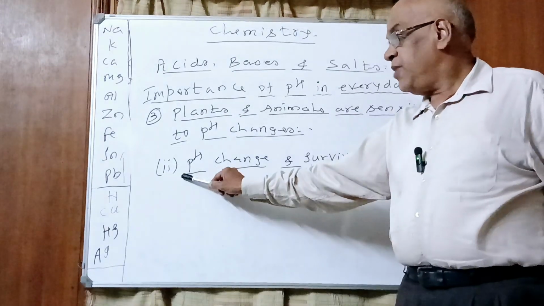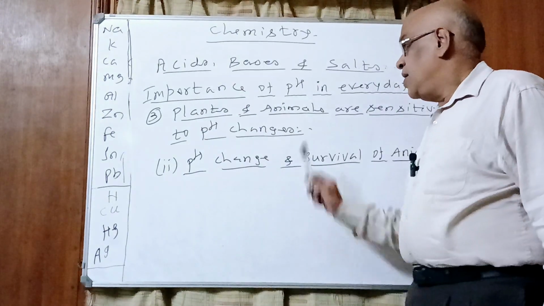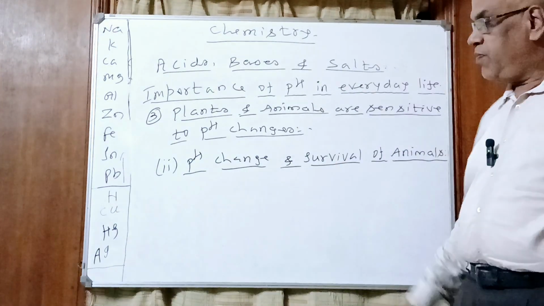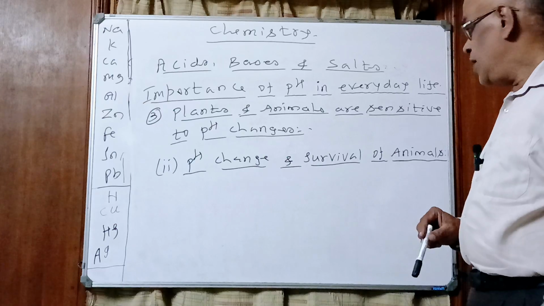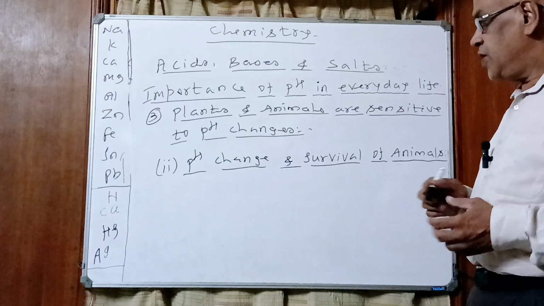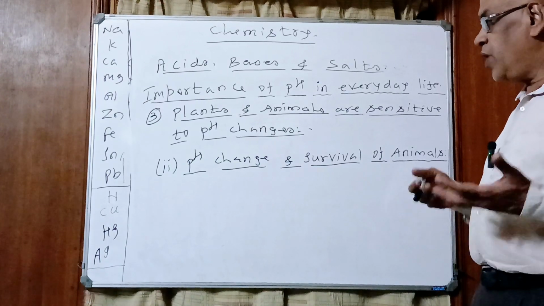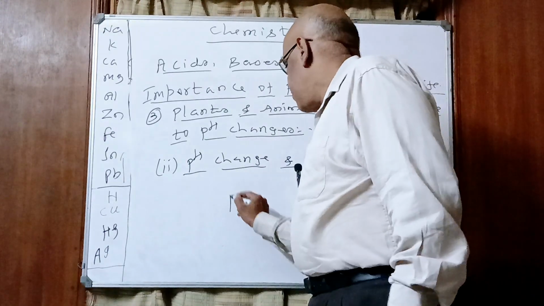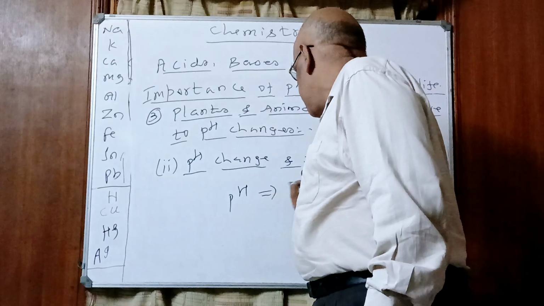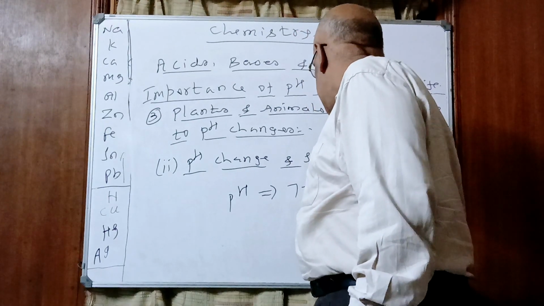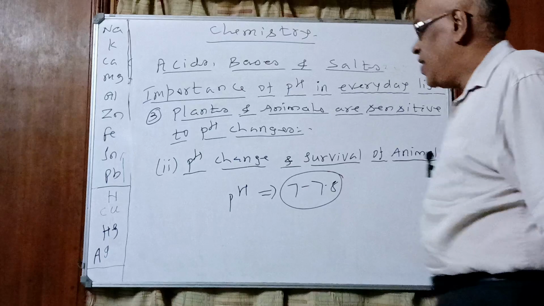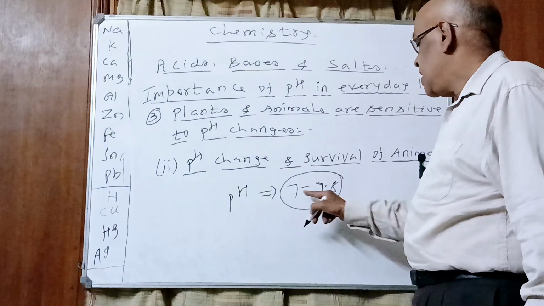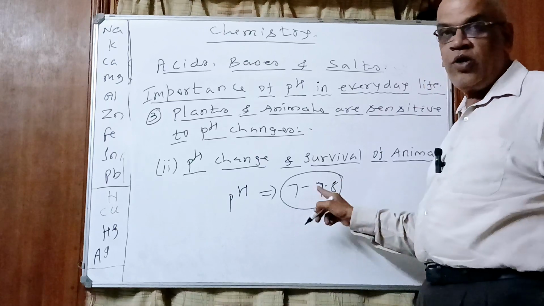Children, the second point under the third main heading: the survival of animals also depends upon pH change. pH also plays an important role in the survival of animals. See, we human beings, our body works well within a narrow pH range. What is the pH range of our body? It is from 7 to 7.8. Our body works well and we remain healthy when the pH of our body is well within the range of 7 to 7.8, narrow range.